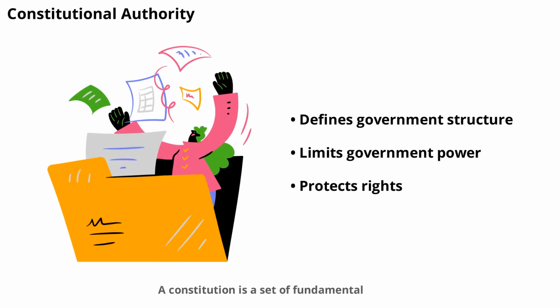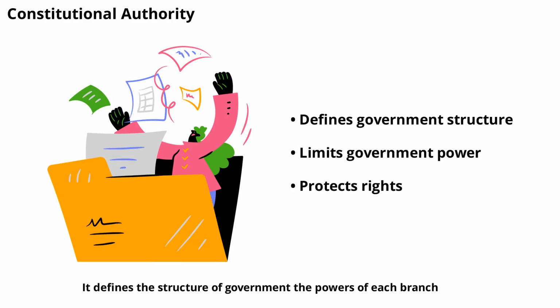A constitution is a set of fundamental principles that outlines how a government operates. It defines the structure of government, the powers of each branch, and the rights of citizens. Constitutional authority means that all government actions must comply with these rules. This ensures stability, predictability, and protection of individual freedoms.